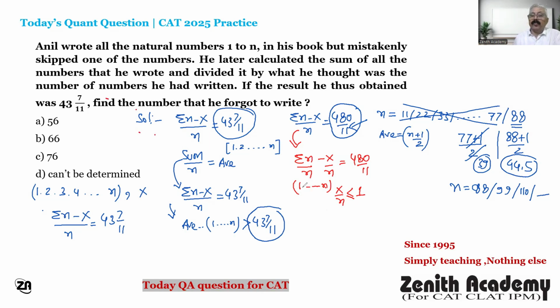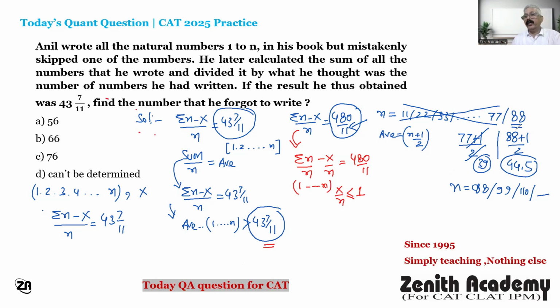Or less than n, 1 to n minus 1, you take any number. So x, your number which you mistakenly skipped, divided by the total number, will always be less than or equal to 1. Correct? It means this 43 and 7 by 11 should be 1 or less than 1 from the original average of the first n natural numbers.